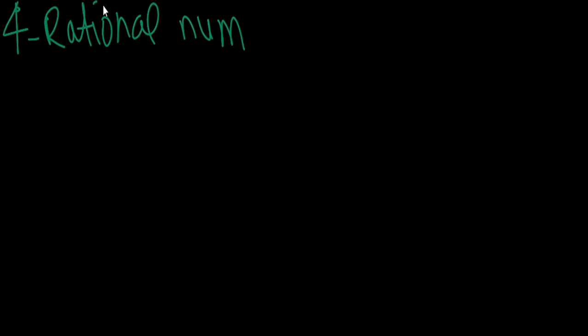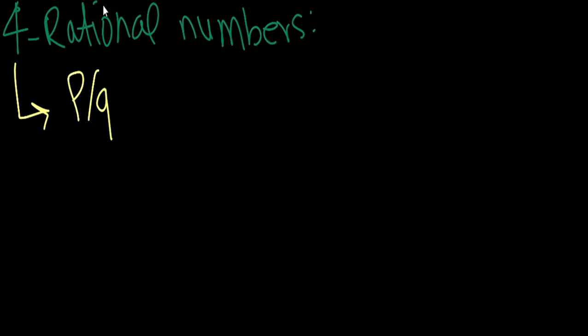So guys, what are rational numbers? Rational numbers are all those numbers which can be represented in the form of p over q, and we represent the set of rational numbers with the symbol Q.